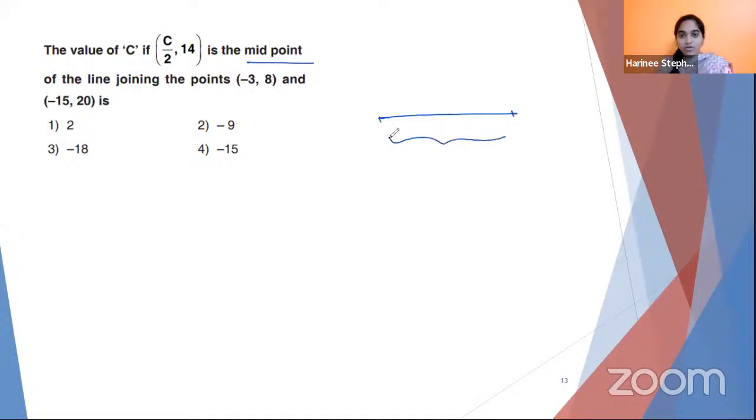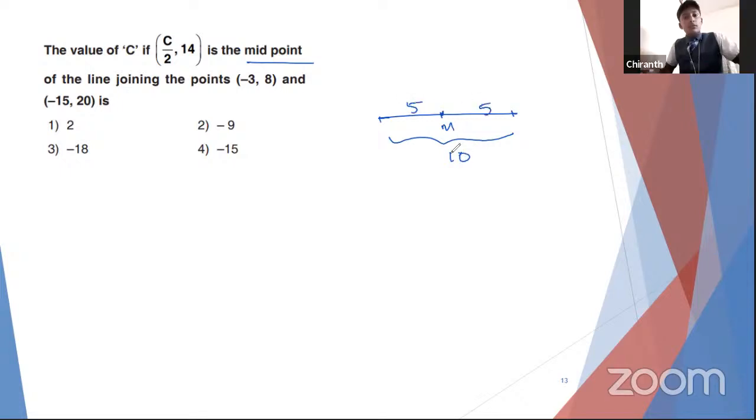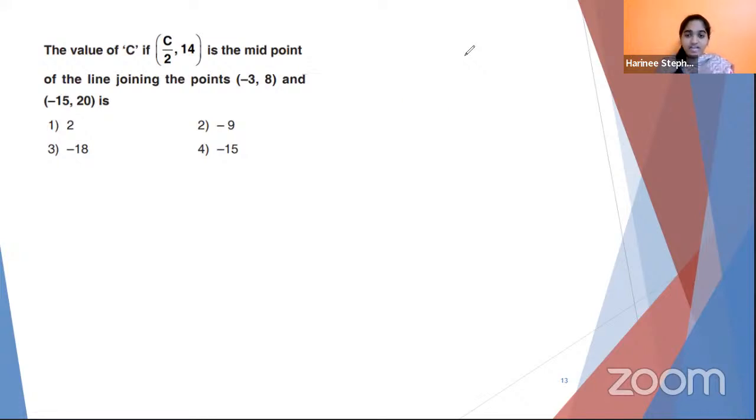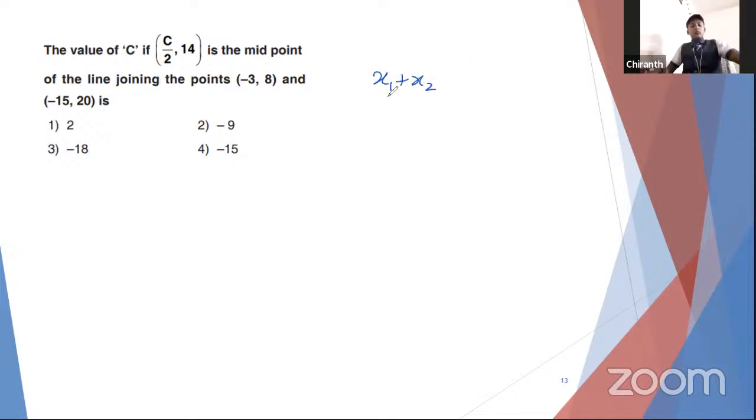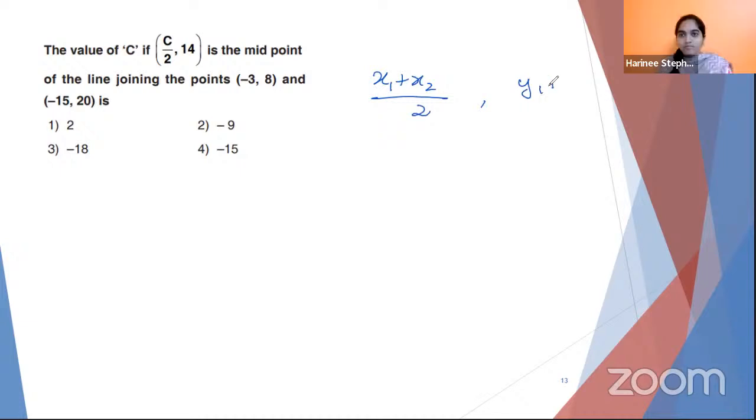So for example, the overall line segment is 10 centimeter. When I take a midpoint, it is 5 centimeter, 5 centimeter. Then what is the ratio here? 5 to 5, 1 is to 1. Very good. 1 is to 1, right? So you need not utilize the actual section formula for it. Instead, M1 and M2 can be substituted as 1, and directly you can write x1 plus x2 upon 2, comma y1 plus y2 upon 2. You get it? And this is your x comma y, the midpoint.